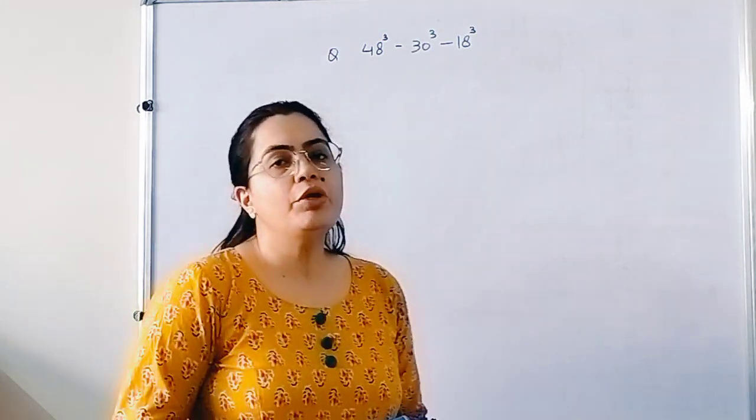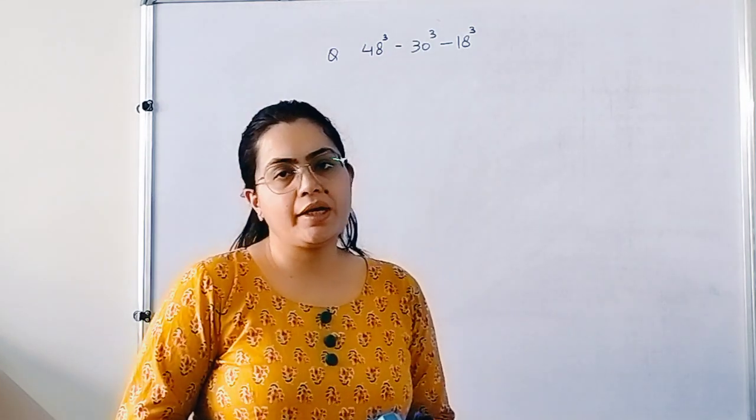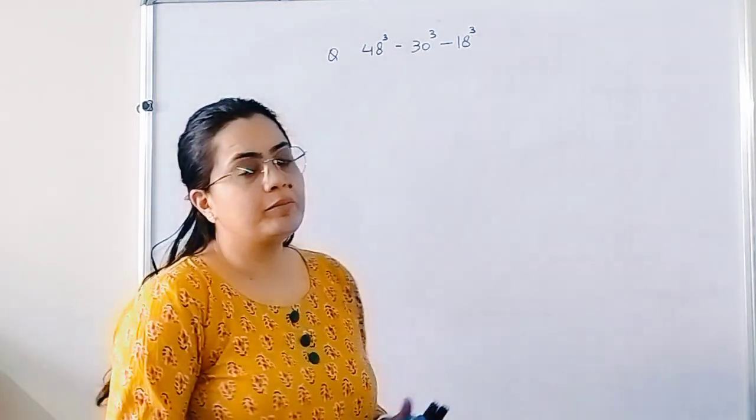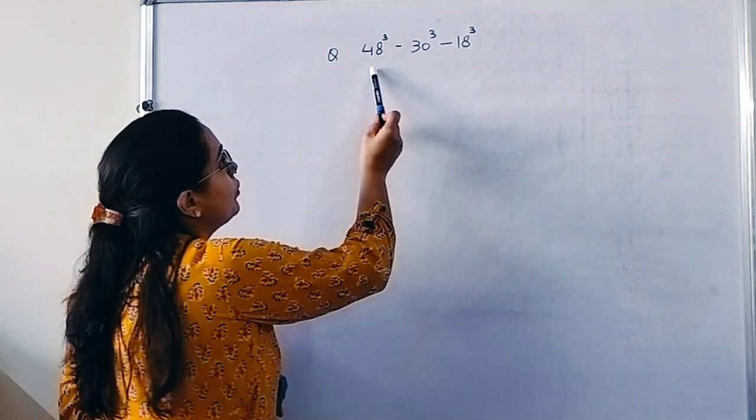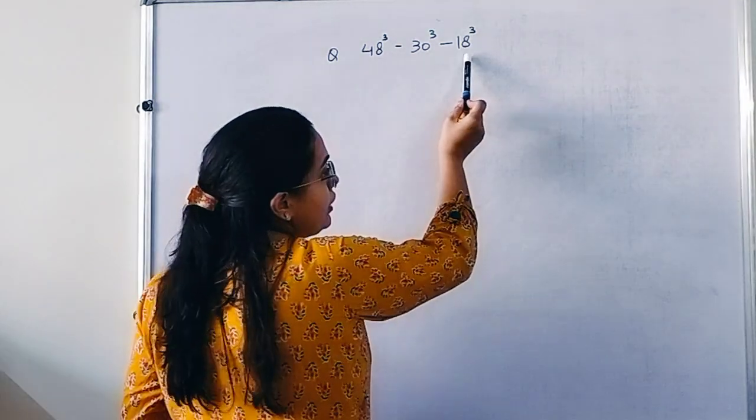So today we are going to solve a question from the algebraic identities chapter. So this is our question: 48 cube minus 30 cube minus 18 cube.